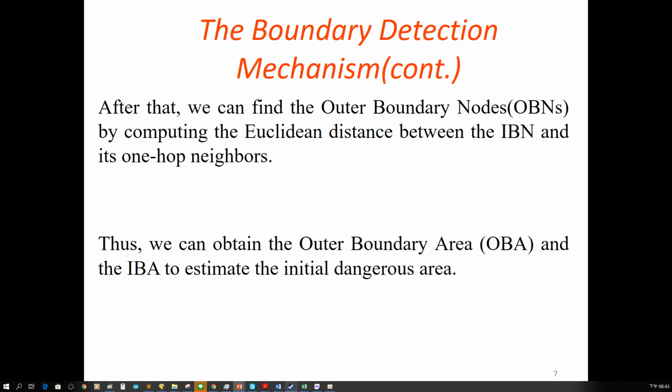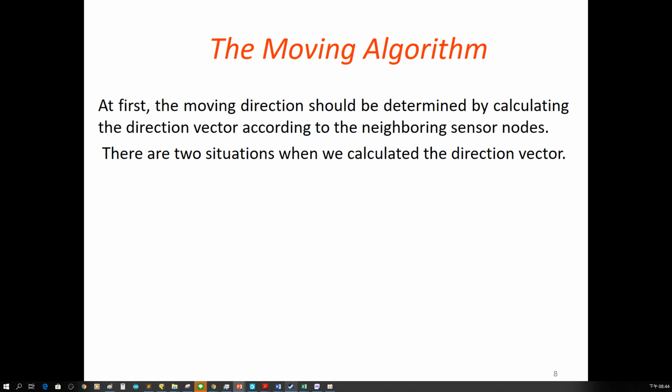After that, we can find the outer boundary nodes by computing the Euclidean distance between the IBN and its one-hop neighbors. So now we can obtain the outer boundary area and the inner boundary area to estimate the initial dangerous area. Then we propose the moving algorithm.